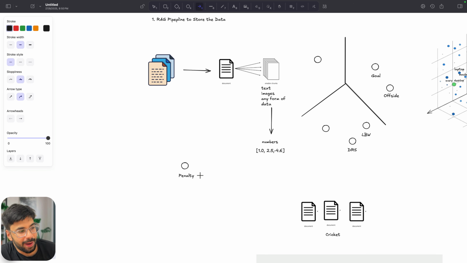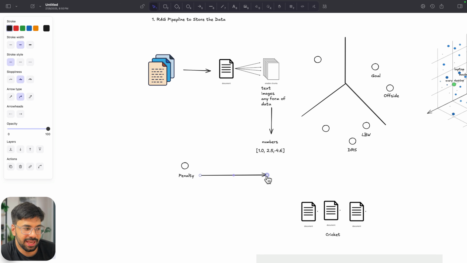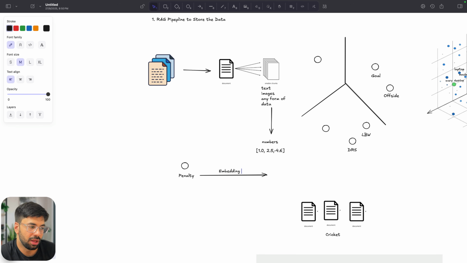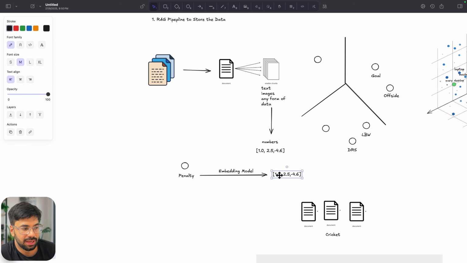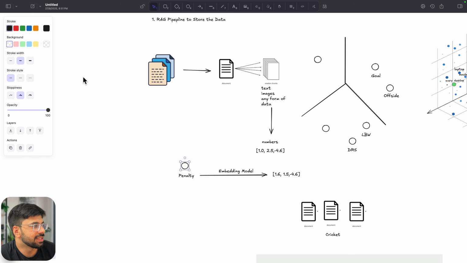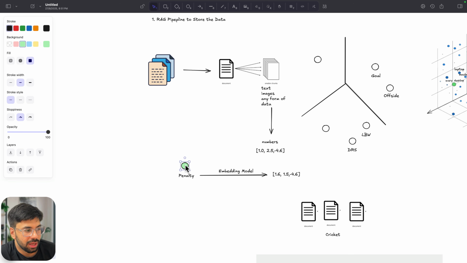If we pass this penalty with the same vector model, with the same embedding model, then I will again be getting some numbers. But it is very, very important that the model should be the same. Now these numbers can be something like this, whatever we are getting, I don't care. But the whole idea is that because I have learned in a similar manner and I'm trying to recall in a similar manner, I will be able to get it somewhere here.